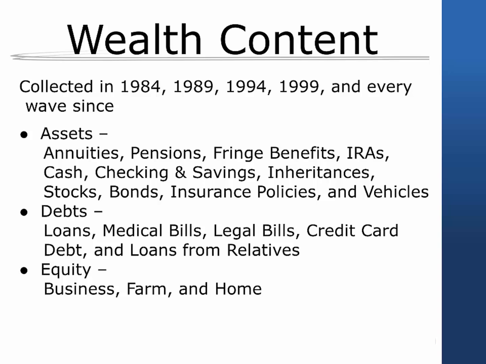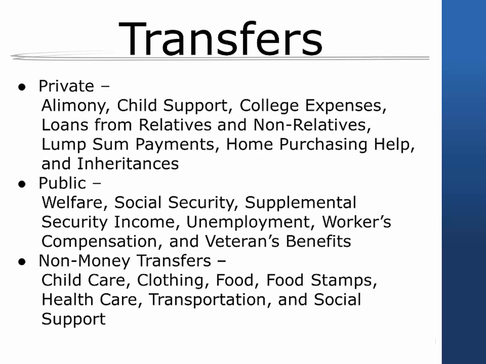Beginning in 1984, wealth measures, including assets, savings, pension plans, and fringe benefits, have been collected from PSID families. The wealth module was included again in 1989, 1994, 1999, and in every wave since 1999. With over 3 decades of prospective data on wealth, the PSID is especially well suited to study how financial behaviors of the baby boom generation over their life course shaped their economic well-being as they reach retirement age. The PSID is also well suited to study transfers from one generation to the next.